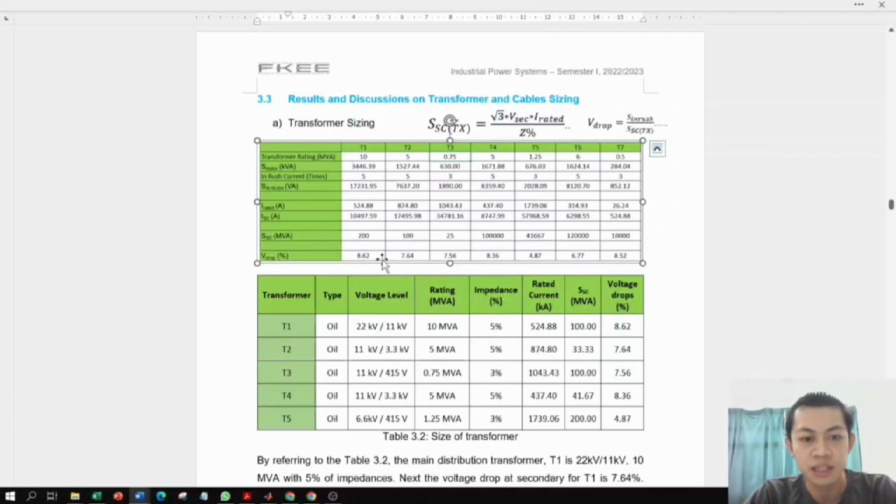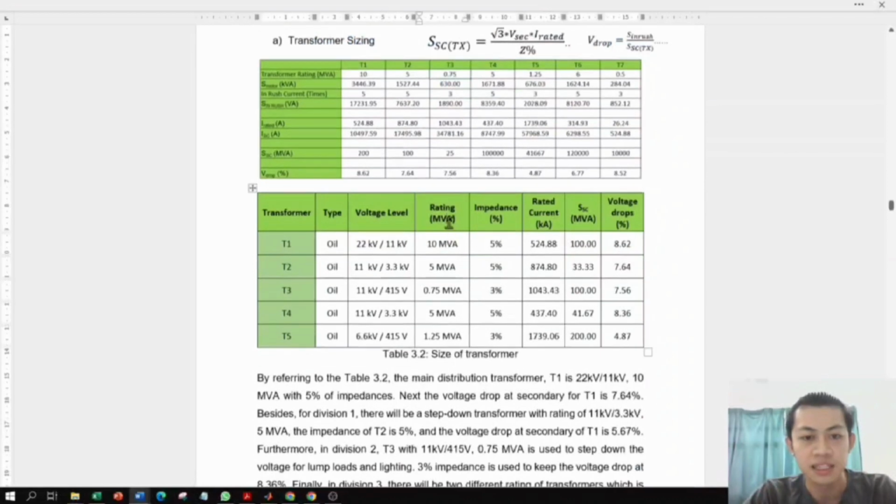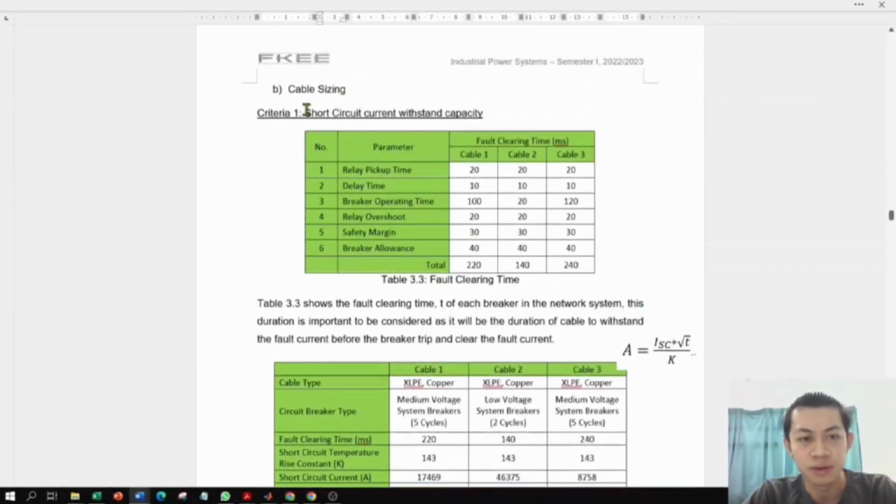So as we can see here, the voltage drop for each transformer is able to be maintained under 10%. And the next table is showing the full detail of the transformer. Next, we move to the cable sizing. So the criteria 1 for cable sizing is short circuit current withstand capacity, to make sure the cable is able to withstand the short circuit current.